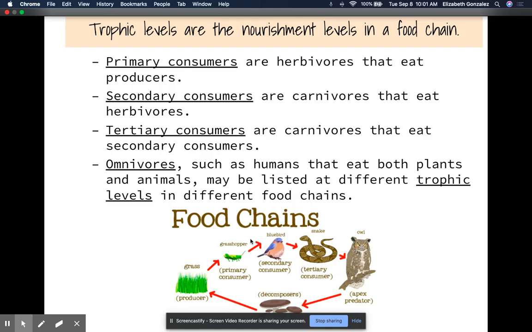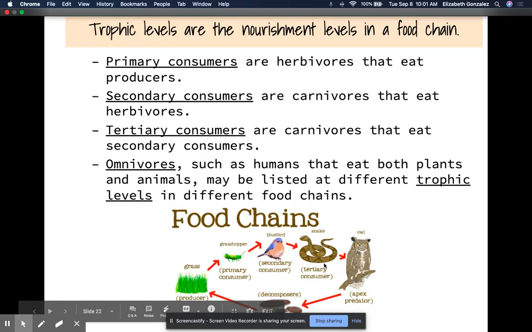So if you're an omnivore, you can either be a secondary or a tertiary consumer. And then our apex predator, which is not located on here, is the top predator. They're the top of the food chain.